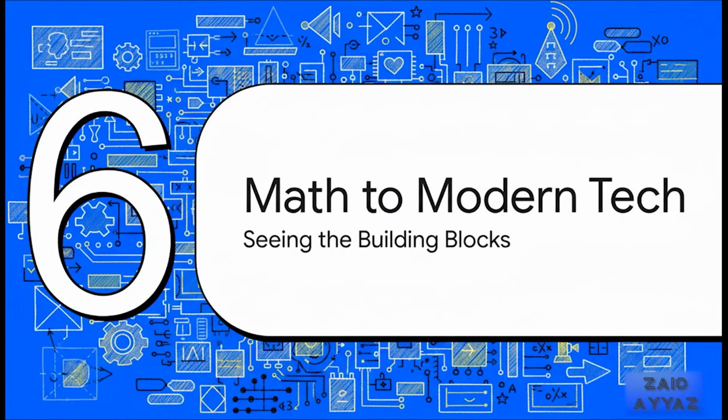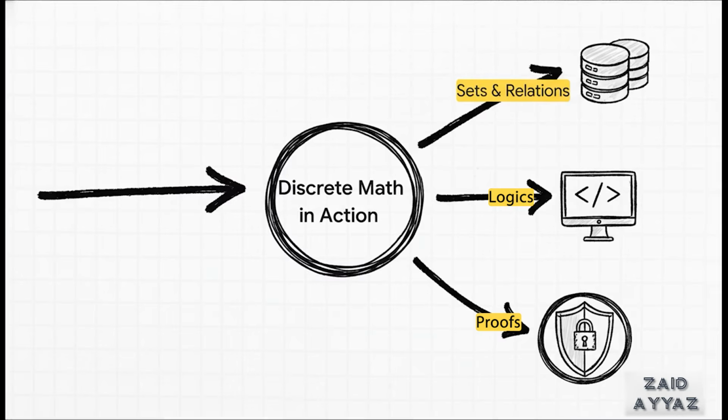So let's zoom back out for a second. We've journeyed through sets, relations, logic, and proofs. And yeah, these might feel like abstract ideas, but as we've seen, they are the literal blueprints for the technology that defines our modern world. You can see the direct pipeline from the theory straight to the application. Those sets we talked about? Boom, that's the structure of every database. The logic? That's the foundation of all programming languages and even AI. And those crucial proofs? That's what ensures our cybersecurity and system reliability.